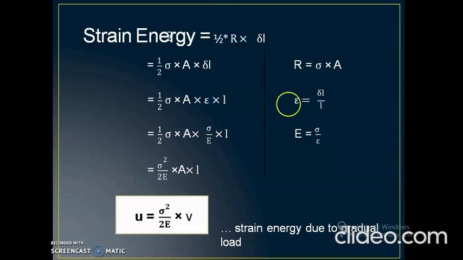What is epsilon according to this modulus of elasticity formula? Epsilon is equal to stress per unit stress divided by modulus of elasticity. After rewriting this equation, we will get the final term as strain energy is equal to sigma square upon 2E into area into the length. We can also write this area into the length as a volume. So the final term, small u, which is the strain energy, is equal to sigma square upon 2E into the volume. This is the final formula for strain energy due to the gradually applied load to the member.